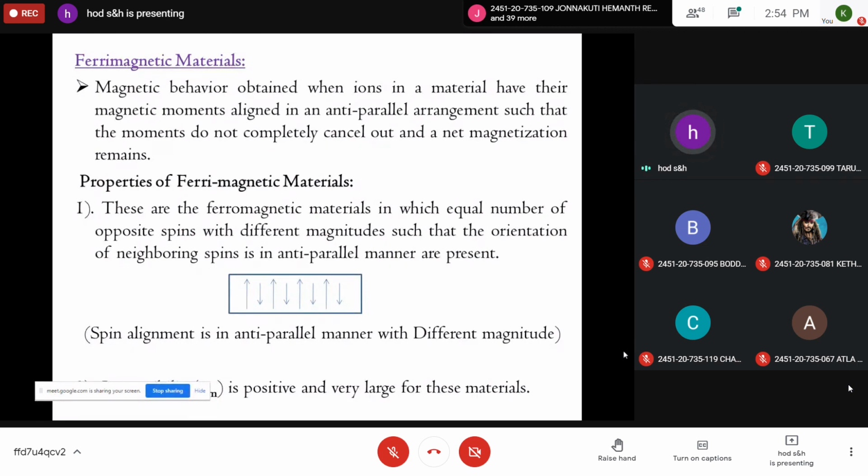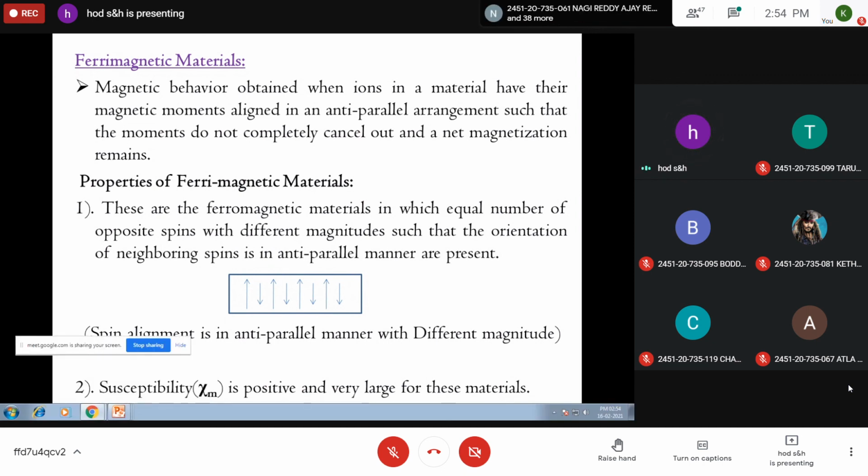The fifth category is the ferrimagnetic materials. In these ferrimagnetic materials, the magnetic dipoles are anti-parallel, but the magnitudes are different. In the previous case they're anti-parallel but the magnitudes are the same, so both cancel. But here they have different magnitudes. Because of this, in one particular direction some spins are dominant, and they exhibit magnetization in that direction. So the spin alignment is anti-parallel with different magnitudes, and they exhibit some magnetization. So susceptibility for these materials is positive, and it is very large.